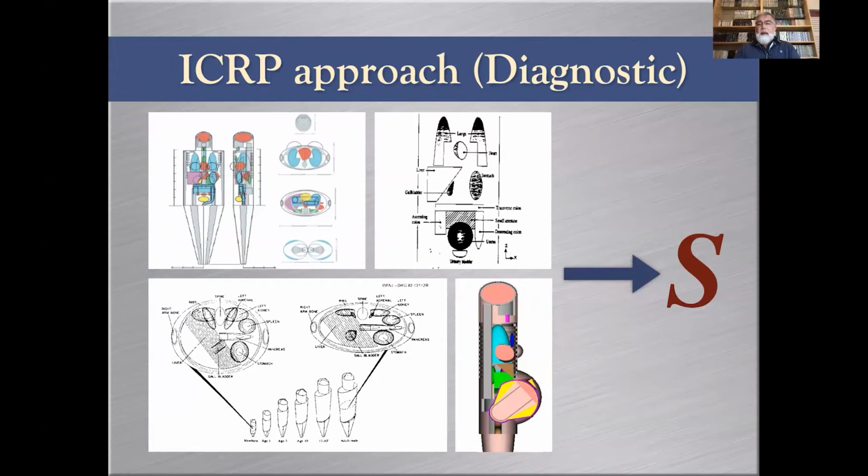Then the S value, because this is model-based dosimetry, is obtained from models. Initially, the models were mathematical models defined with equations. So you can see top left, the Snyder and Fisher hermaphrodite phantom model, first published in 1975. And then at the bottom left, you see the Cristy and Eckerman series with 6 models varying from newborn to adult male.